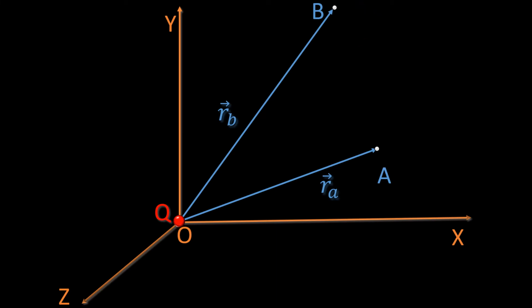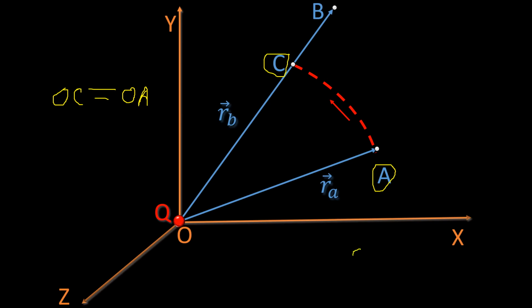First, we consider point C on OB in such a way that OC and OA both are the same. It means whatever is the electric field intensity at point C, the same is the intensity at point A. And then we consider one more point. Here we have one option to go from A to C to B. First, we can take our test charge, say small q, from A to C, and then we can go from C to B.